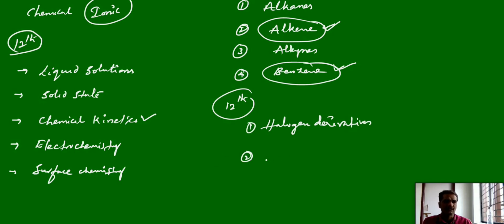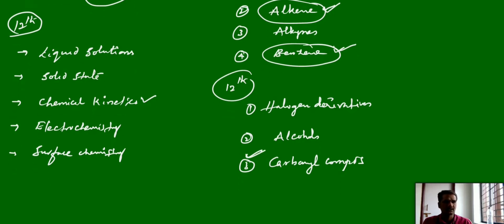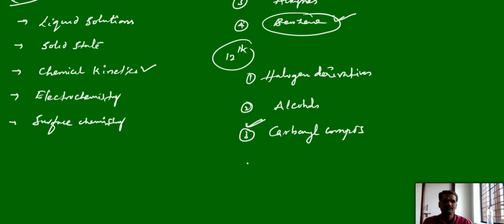And the second one, alcohol, OH functional group containing compounds. Here we will discuss alcohols, phenols, ethers, everything. Next we will discuss the carbonyl compounds. Carbonyl compounds means both aldehydes and ketones. Again, this is a very important chapter for the advanced level in the 12th organic chapters, carbonyl compounds.